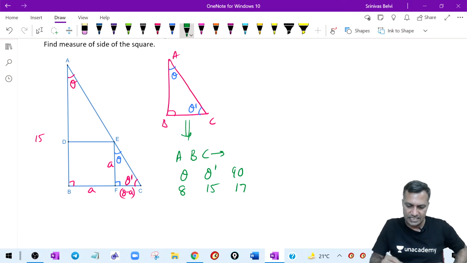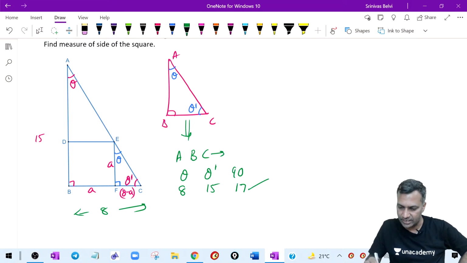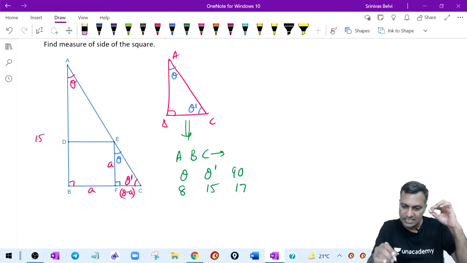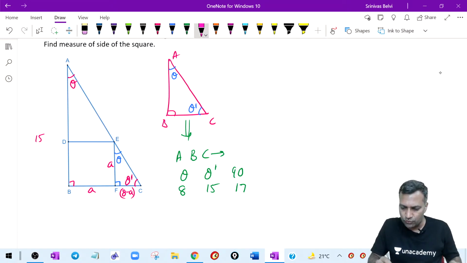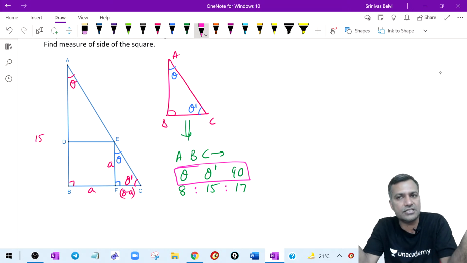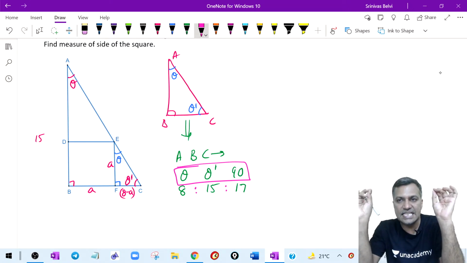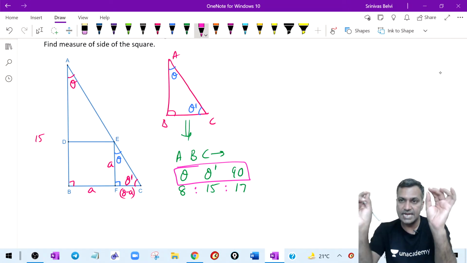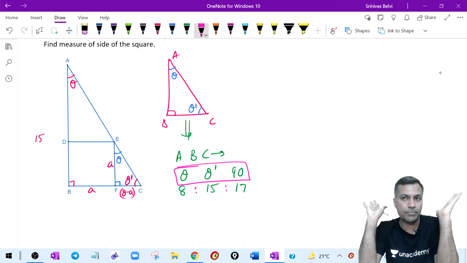Fair enough, because this side was 8 and the other side was 15, therefore this is going to be 17. Good. So we got these particular sides. Whatever triangle you form whose angles are theta, theta dash and 90, the ratio of the sides opposite these angles is going to be 8, 15 and 17. That is my point.